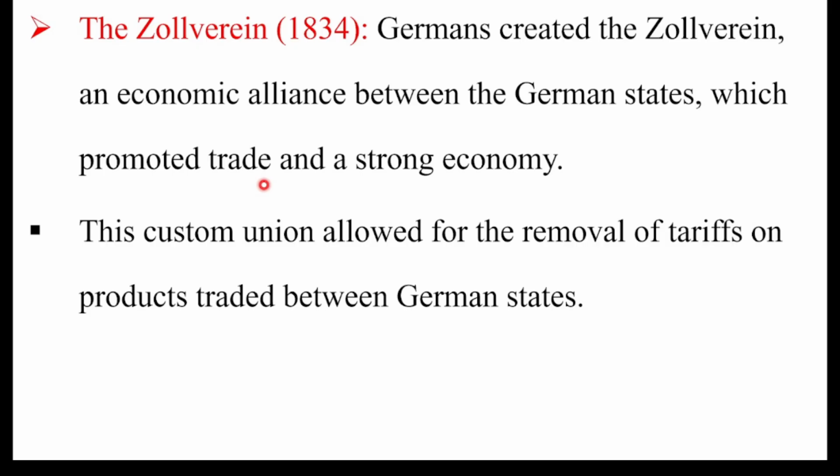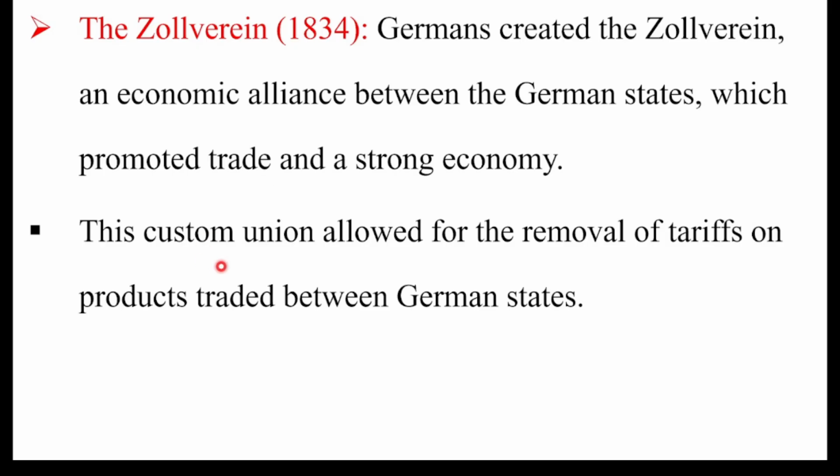Sovereign was established by Prussia. In 1819, it brought the other German states together to exclude Austria. The main objective of the Sovereign. In 1834, it included all German states except Austria based on its objective.